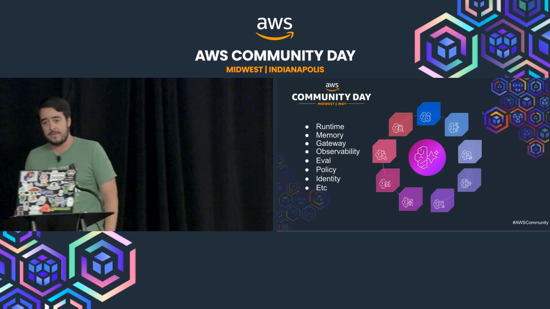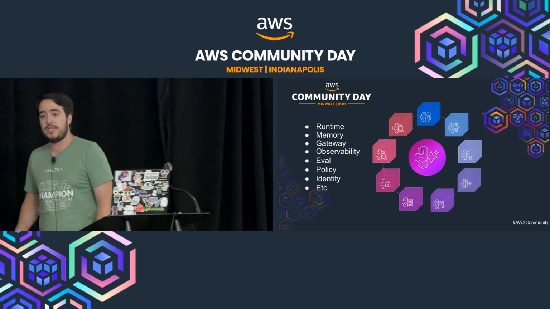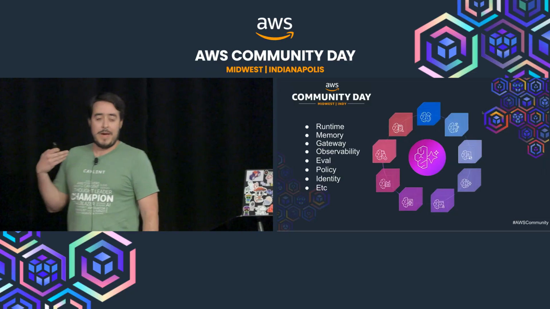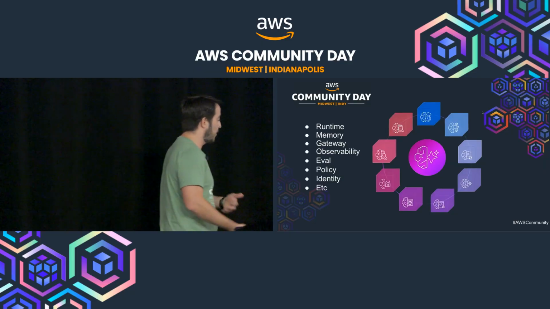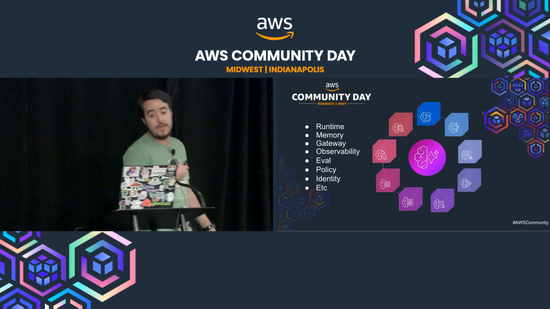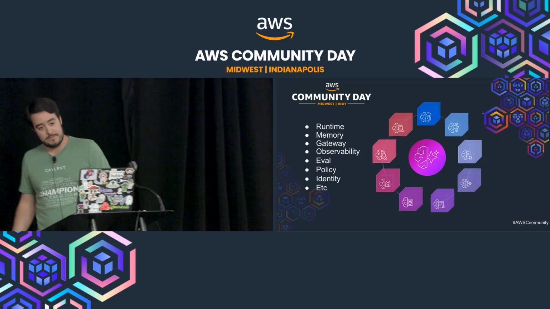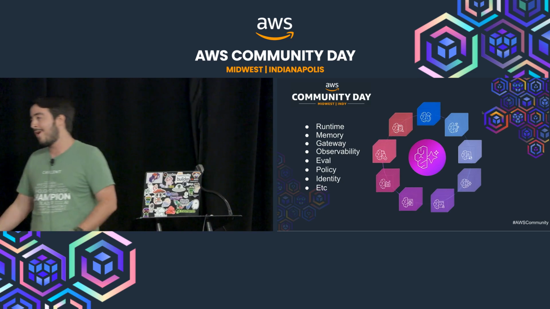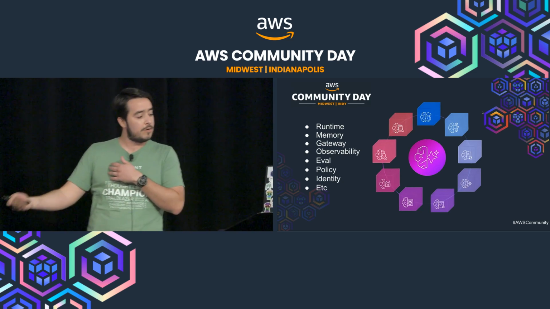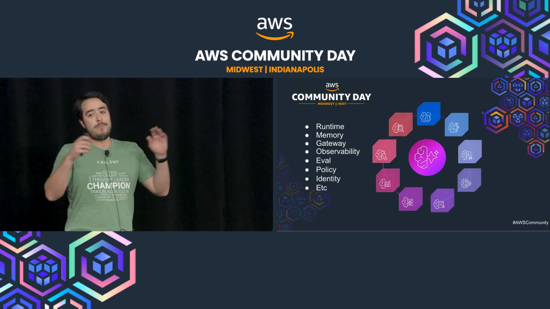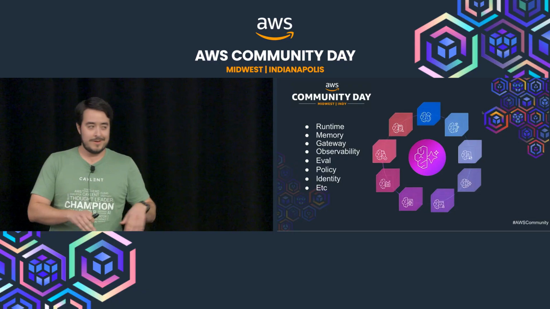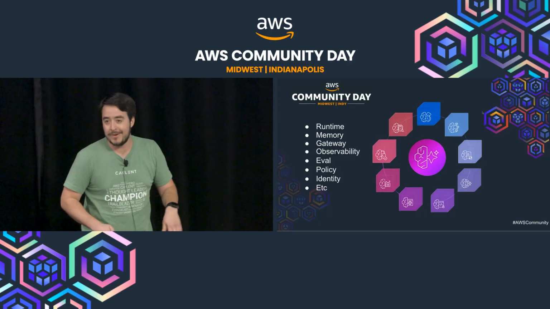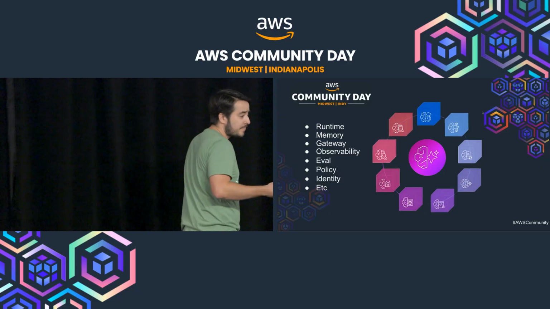Then there's other ones like Observability, which allow you to better monitor your application and find out what's happening. Eval, so you can evaluate models and different prompts. Policy, to secure your agent a little bit more. Identity, to give it access to other AWS services. And many other things that I'm not going to talk about right now because it's not the purpose of the talk, and I would take all day just to talk about all the modules they offer.